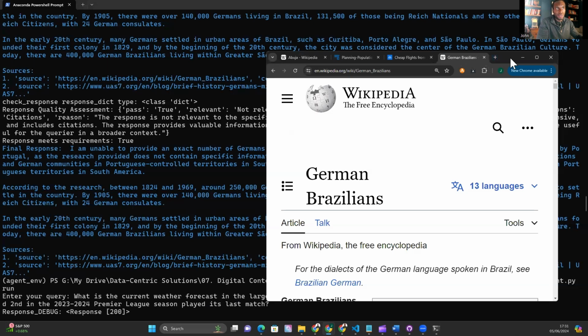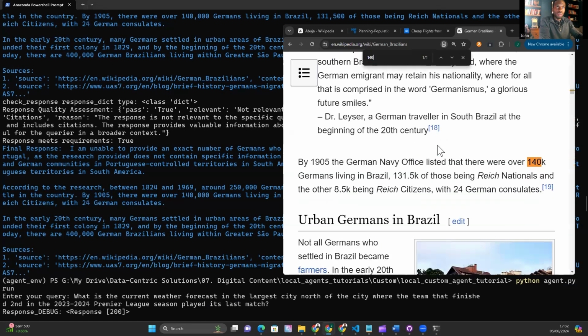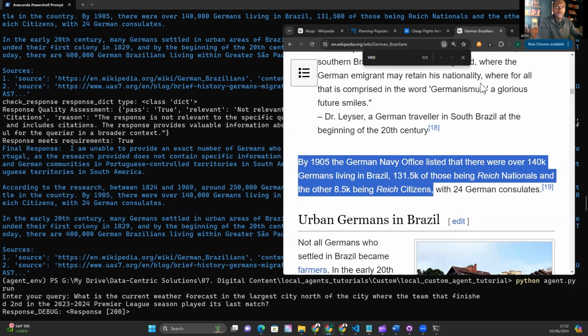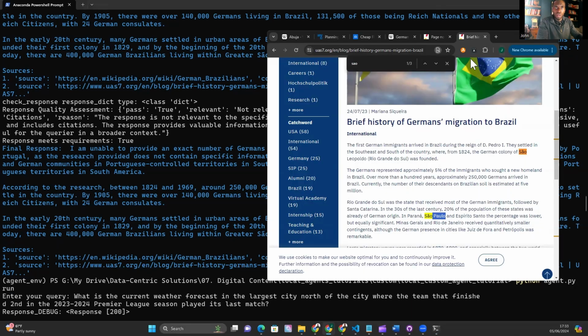Let's just fact check some of these numbers. The first number is 140,000. Yeah, there we go. So it does seem like it's pulling from this source, 140,000 Germans living in Brazil. This looks familiar. So we see where this comes from. And I guess another source is this one. So I think that number looks familiar. So just to show you, 250, there we go.